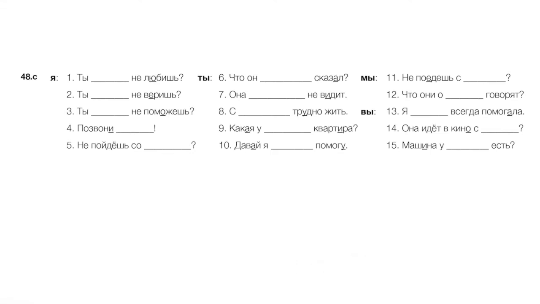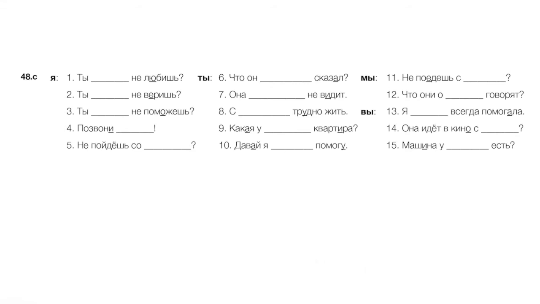10, why don't I help you? Okay, again, dative used with helping. Давай я тебе помогу. Okay, let's do a couple with мы. Will you not go with us? Не поедешь с нами? Number 12, what are they saying about us? Что они о нас говорят? Right, prepositional. Now, вы, I always helped you. Okay, again, dative. Я вам всегда помогала.